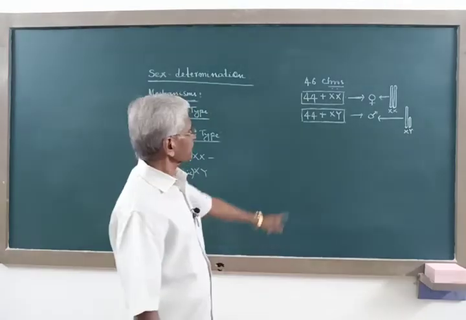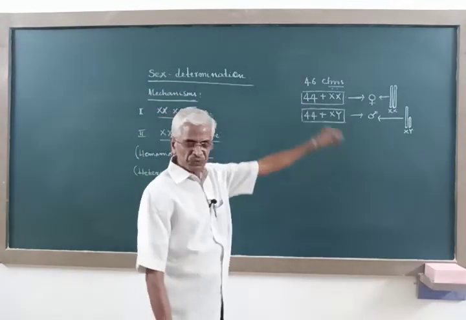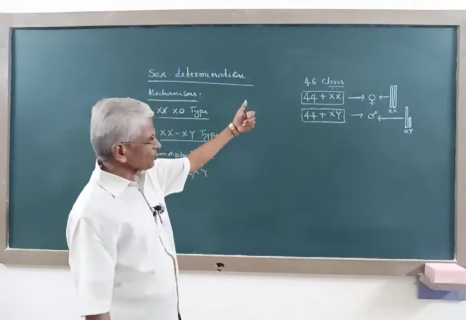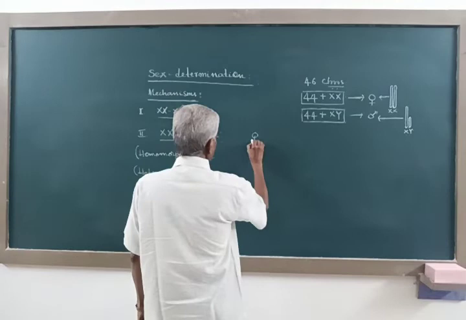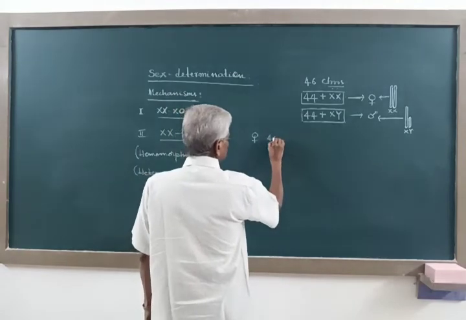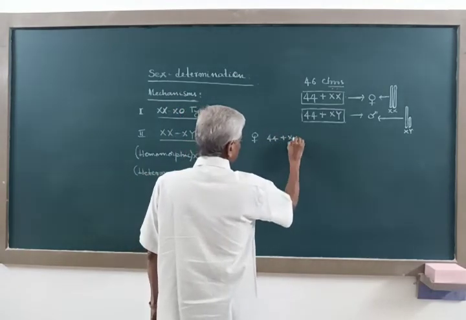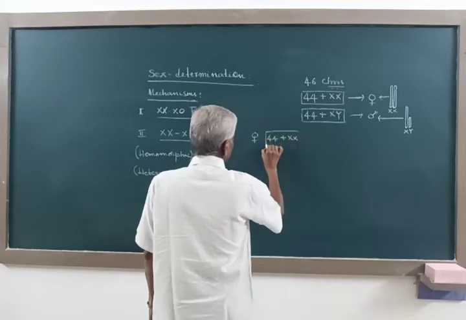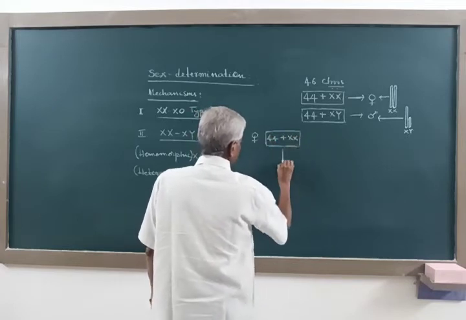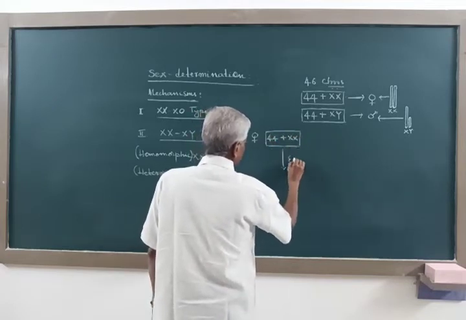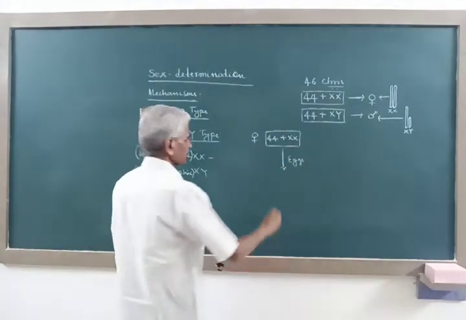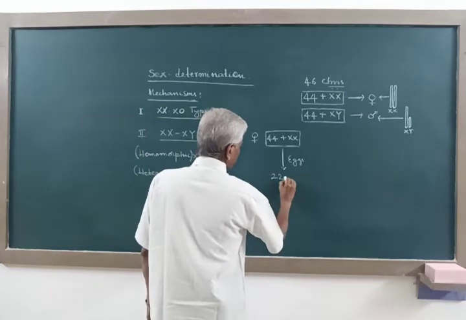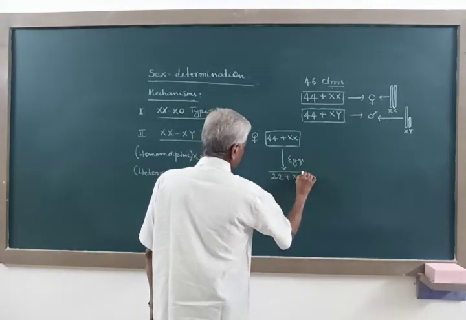Now here, always the female will produce a uniform type of gametes. The human female has 44 autosomes and 2 X chromosomes, and during gamete formation, the eggs or the ova produced by the female will have 22 autosomes and 1 X chromosome.